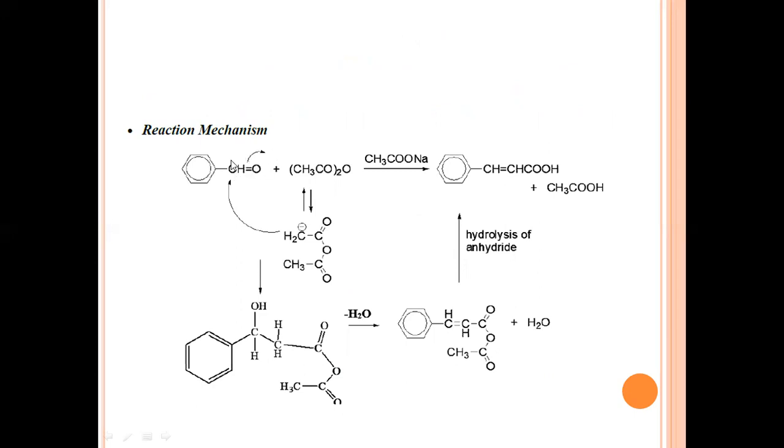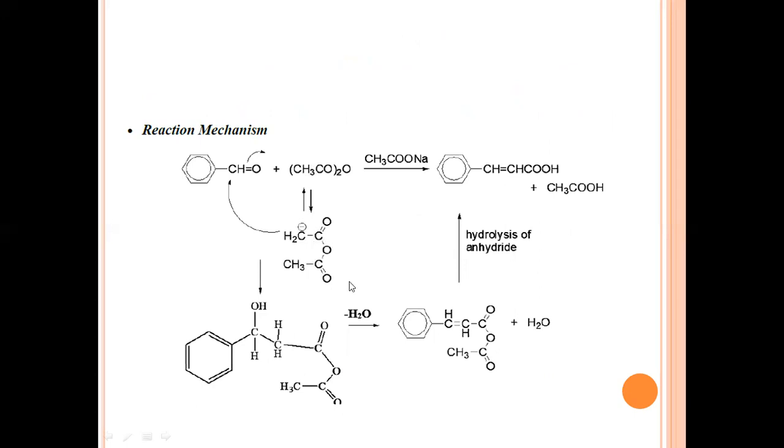So this carbon atom becomes electron deficient. Meanwhile, the same phenomenon is taking place in the